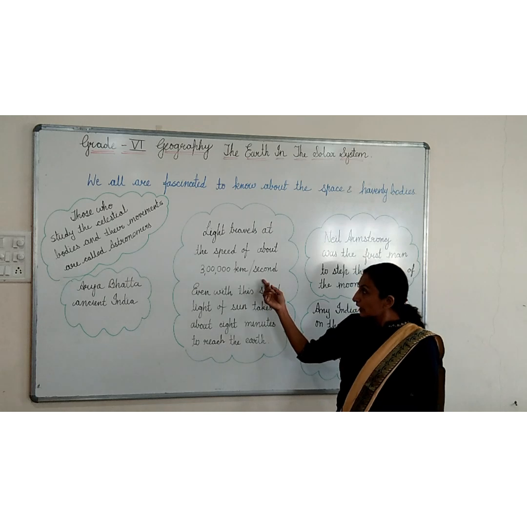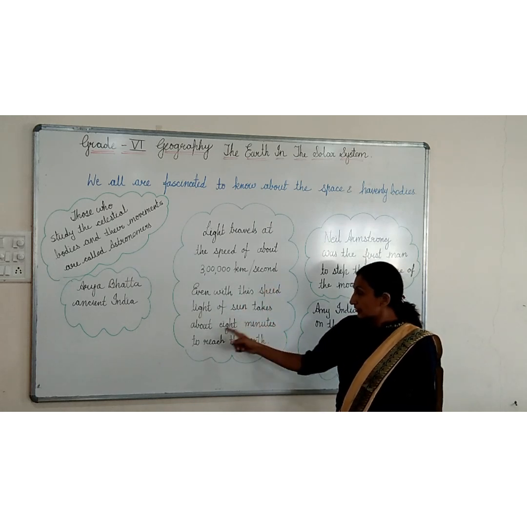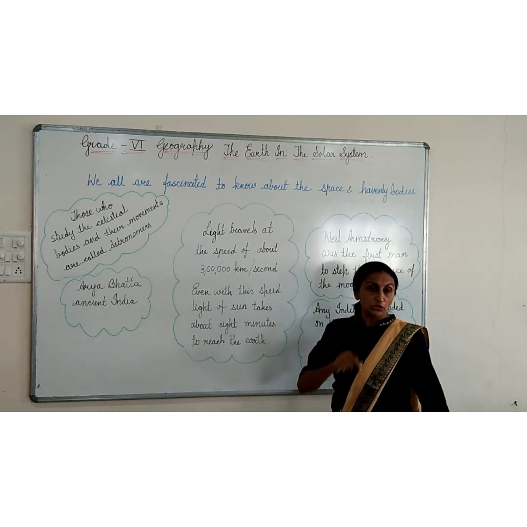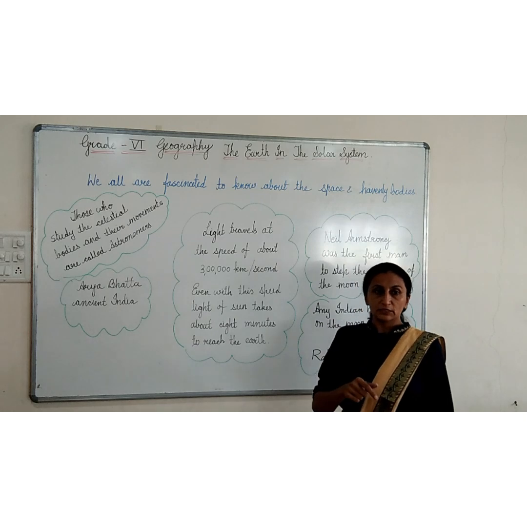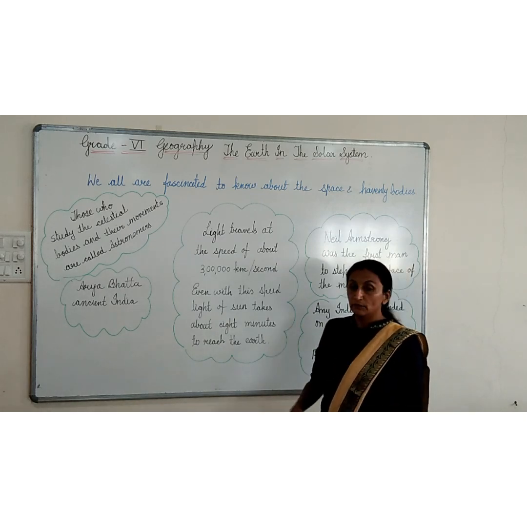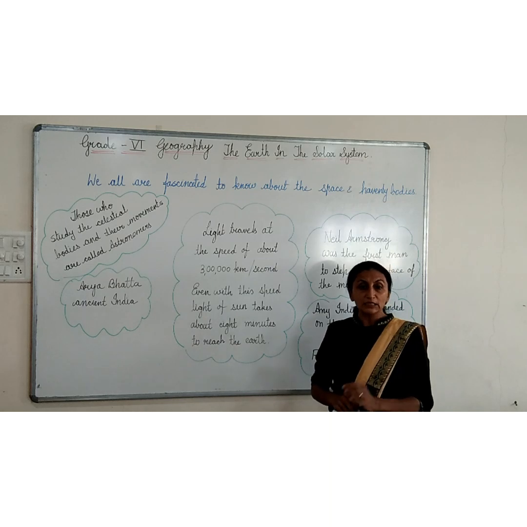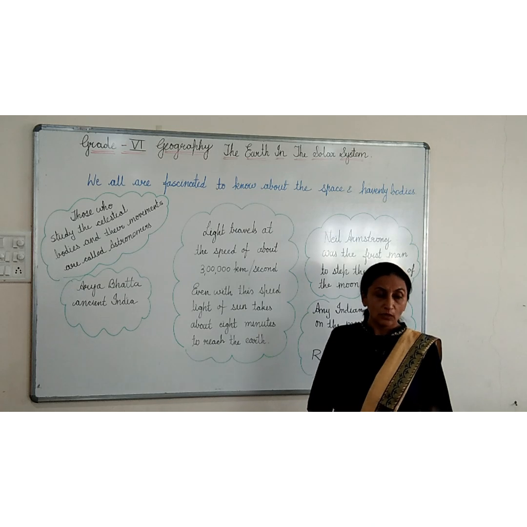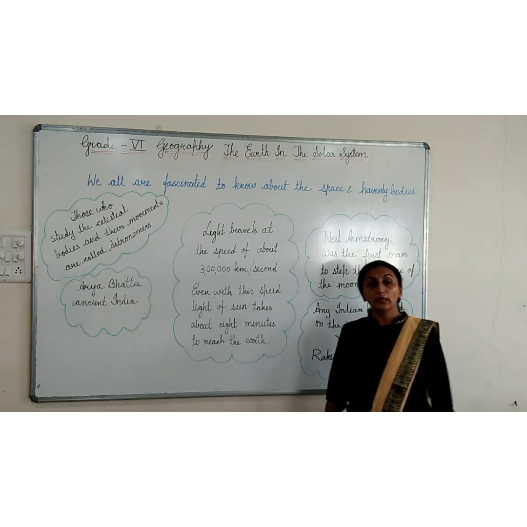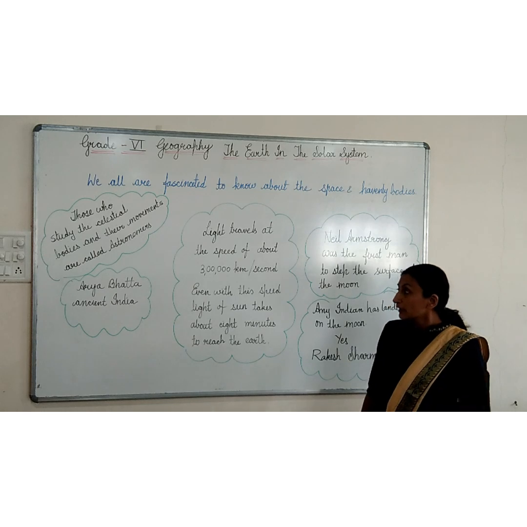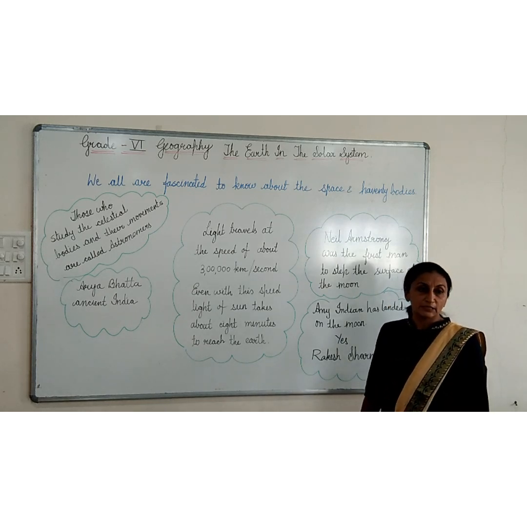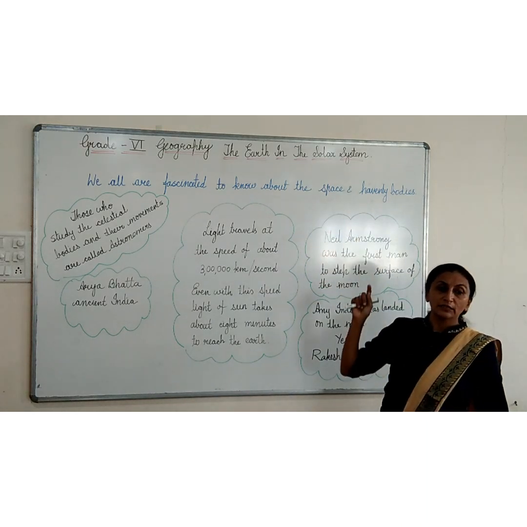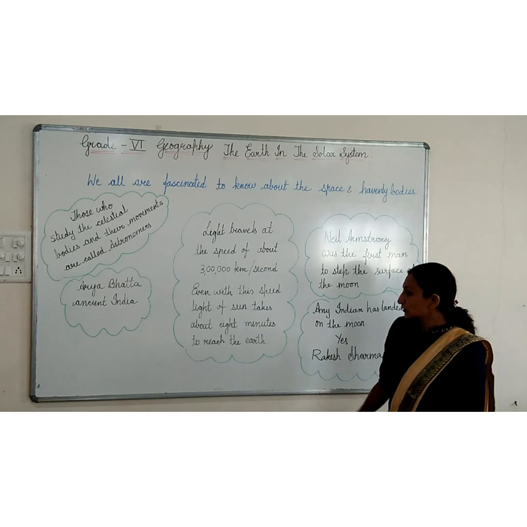But even then, the light of the sun takes about 8 minutes to reach the earth. From this we can imagine the distance. In 1 second the light travels 3 lakh kilometers, and even after this much speed, it takes 8 minutes. When the sun rises, after 8 minutes the light of the sun comes. This is one of the facts.